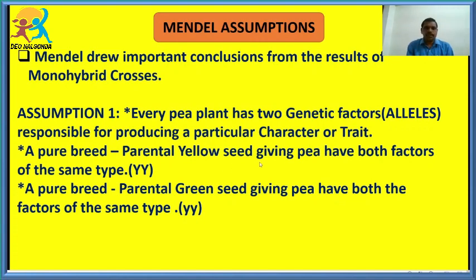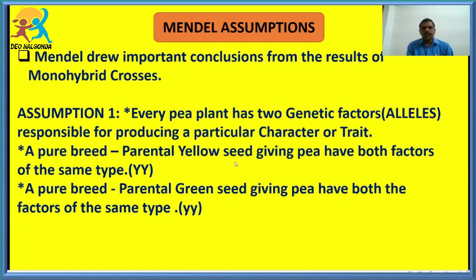For example, for yellow color, how many alleles are there? Two alleles, capital Y, capital Y. Where are these alleles present, students? Very good, on the chromosome. What do we call the site where these alleles are present on the chromosome? Locus. And there is another parent with green color of the same type. It also has two alleles, two factors, and the factors are also called alleles.